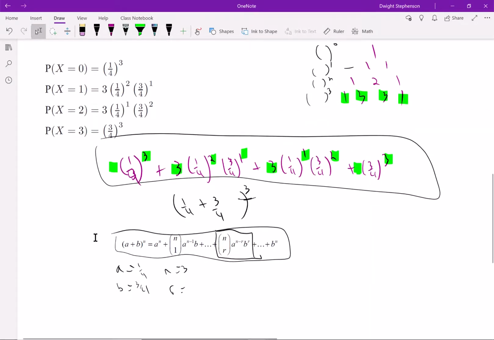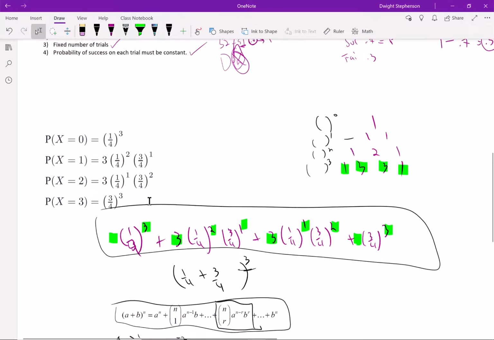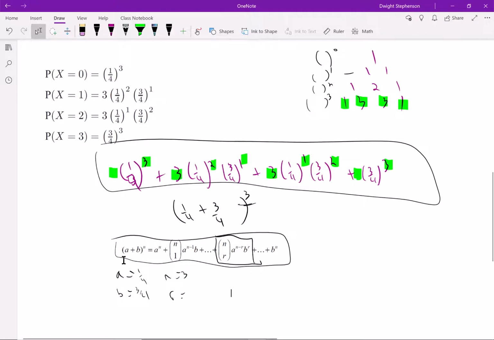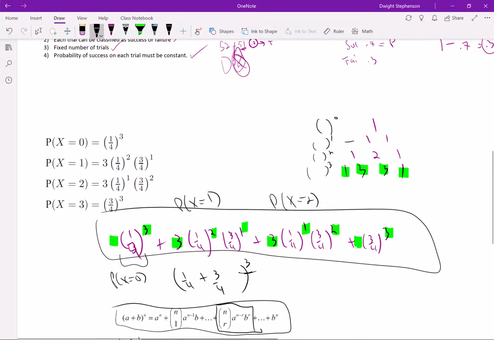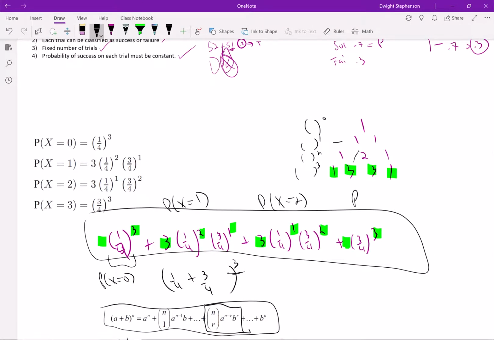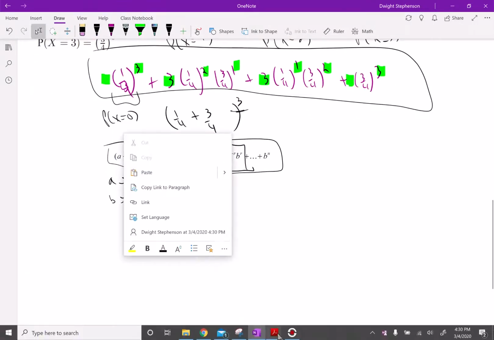So just recognizing this probability can be seen as a binomial distribution, right? The first term in the binomial distribution gives me the probability that x is 0. The second term gives me the probability that x is 1. The third term gives me the probability when x is 2, two successes. And the last one gives me the probability of 3 successes, right? So let's look at another example of this.